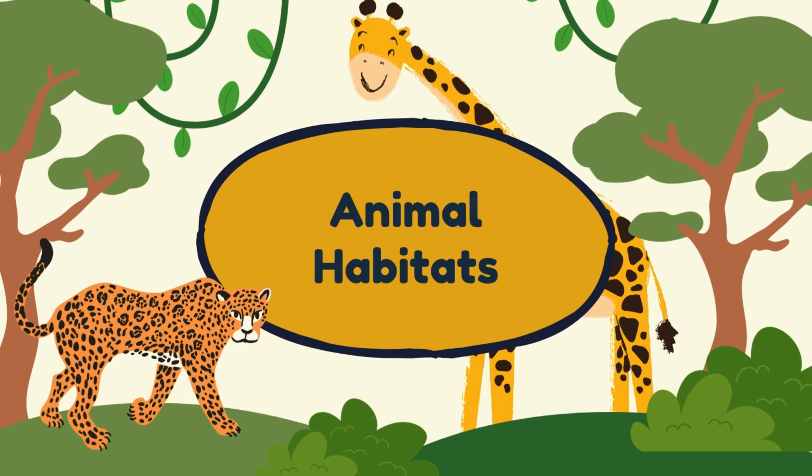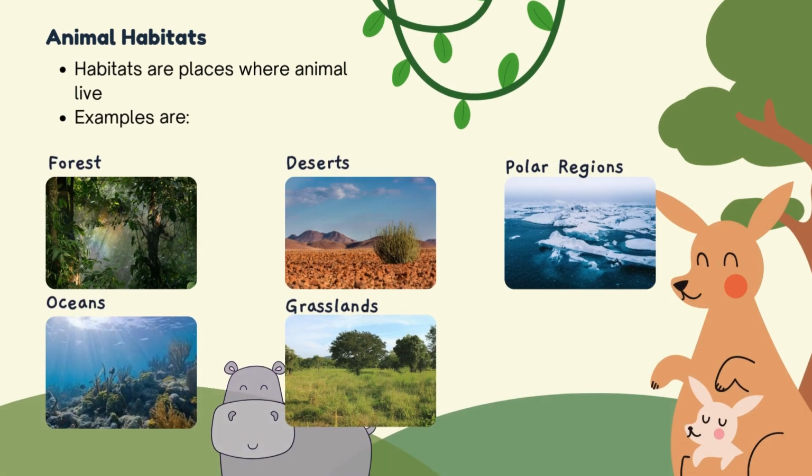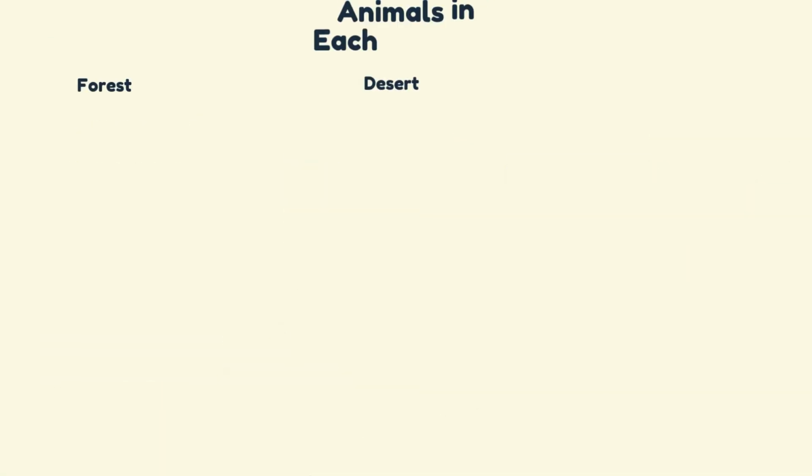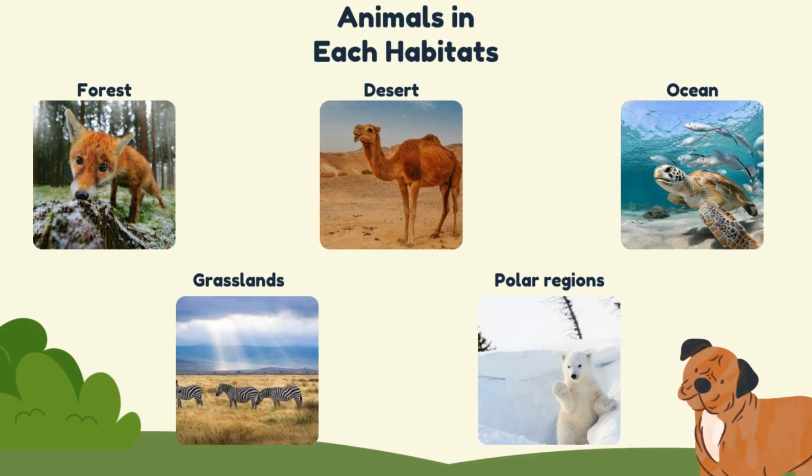So next one is animal habitats. Animal habitats are places where animals live. For example, there is the forest habitat, the desert habitat, then there are polar regions and oceans, and then grasslands. So, for each habitat, there are animals living in them.